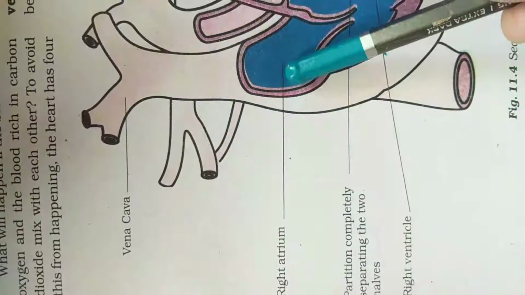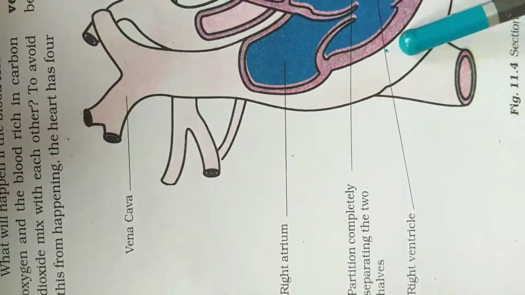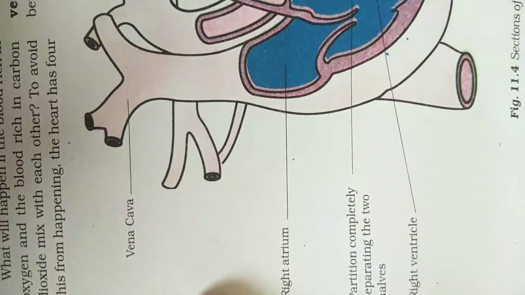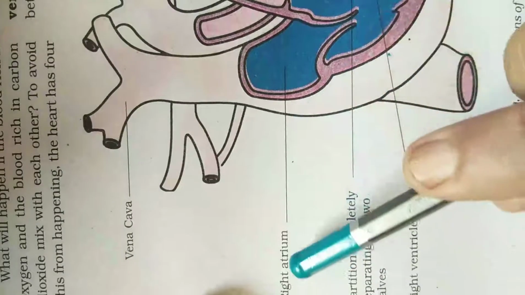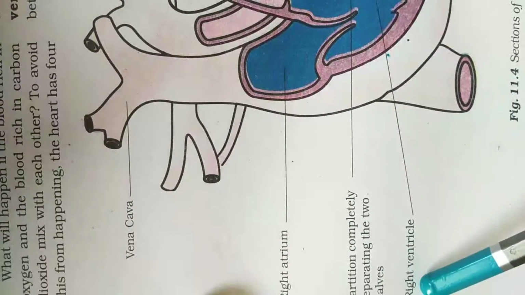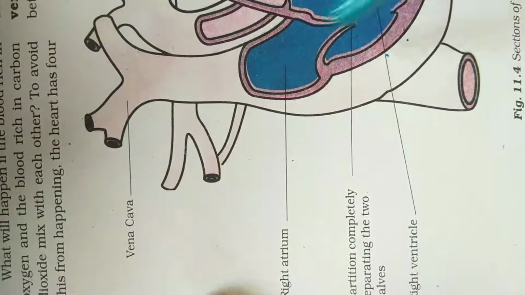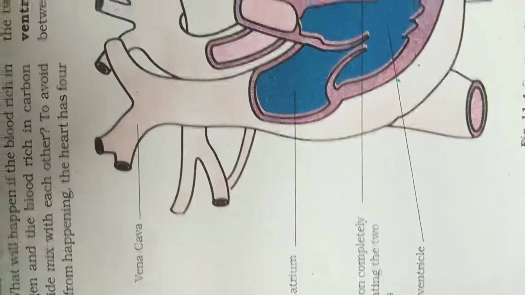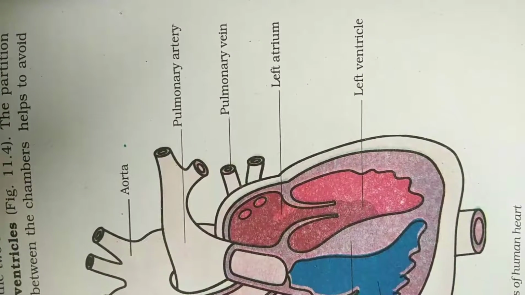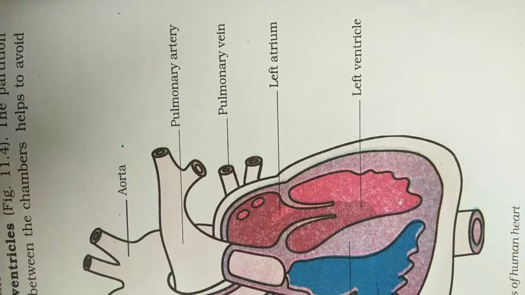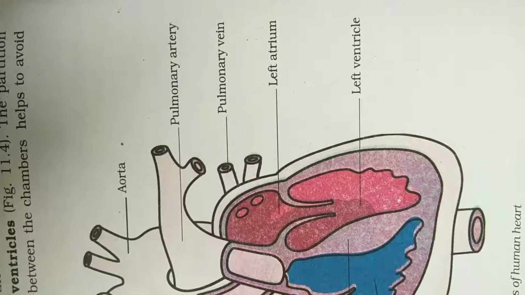Right atrium is one part. Right ventricle is another part. The heart is divided into 4 parts. So first right atrium this side, right ventricle. These are 2 parts of the heart. Next the aorta is given, pulmonary artery, pulmonary vein. So you saw this pulmonary artery and vein in the schematic diagram.